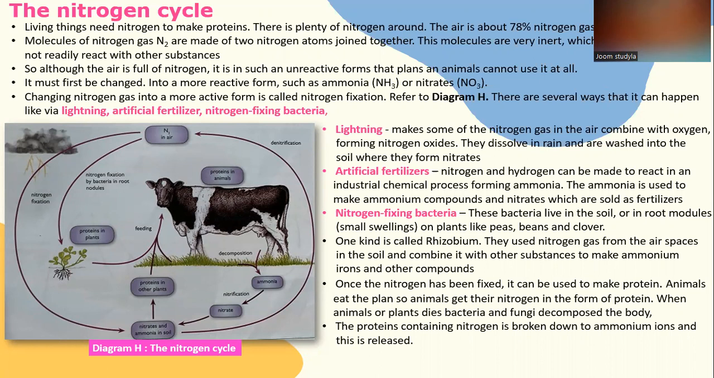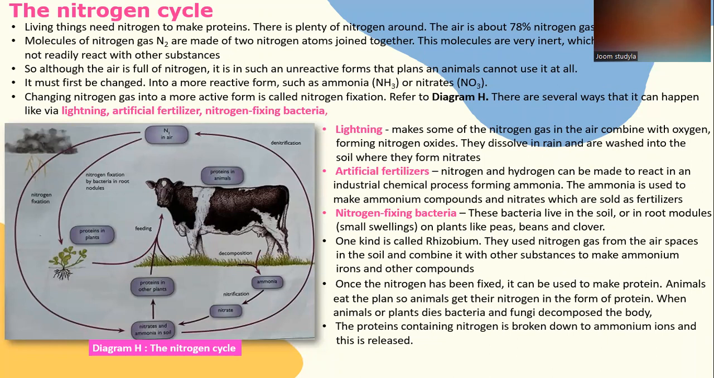Lightning makes some of the nitrogen gas in the air combine with oxygen, forming nitrogen oxide. They dissolve in rain and are washed into the soil where they form nitrates. Artificial fertilizers: nitrogen and hydrogen can be made to react in an industrial chemical process, forming ammonia. The ammonia is used to make ammonium compounds and nitrate, which are sold as fertilizer.